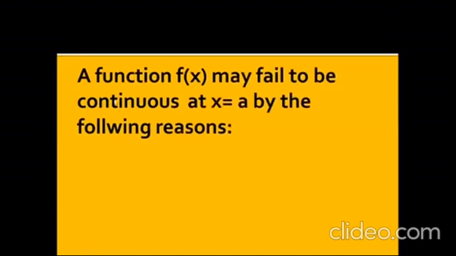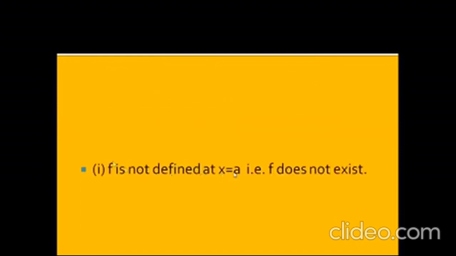Now we can look at this. A function f(x) may fail to be continuous at x = a for the following reasons. Look at the first point: f is not defined at x = a. It means the function is not defined at the particular point a. So the function does not exist there and it will not be a continuous function.